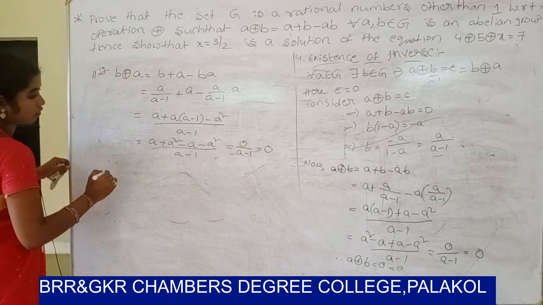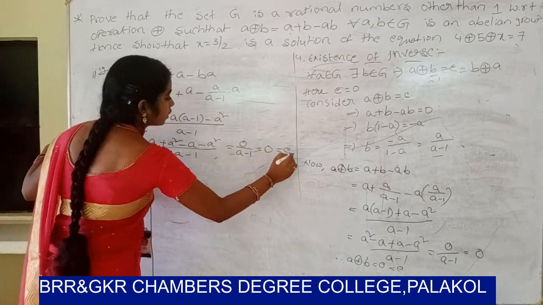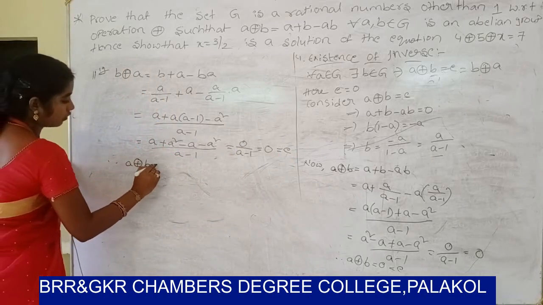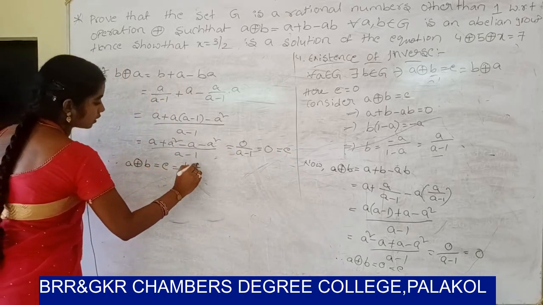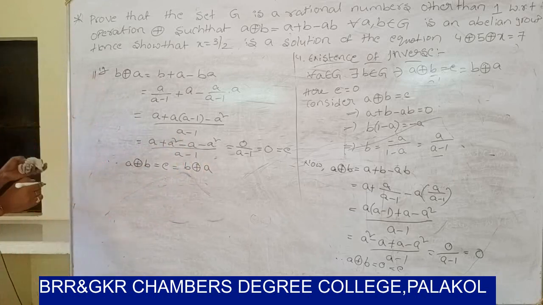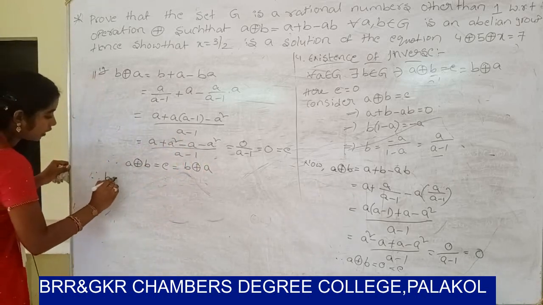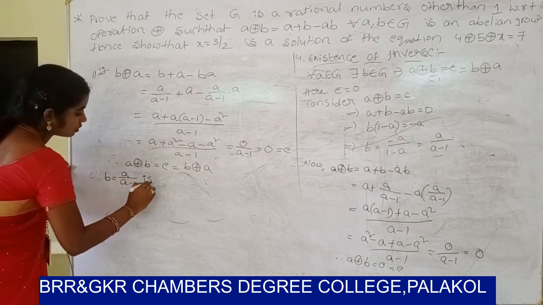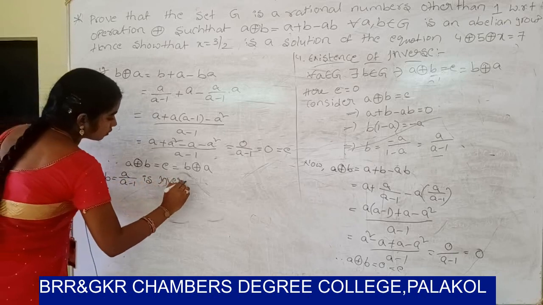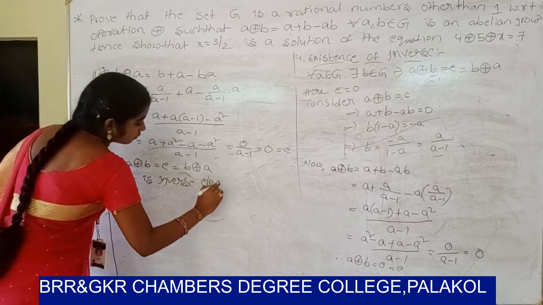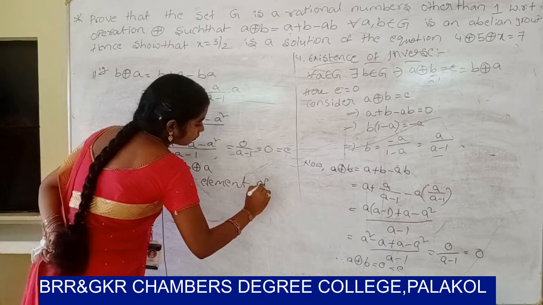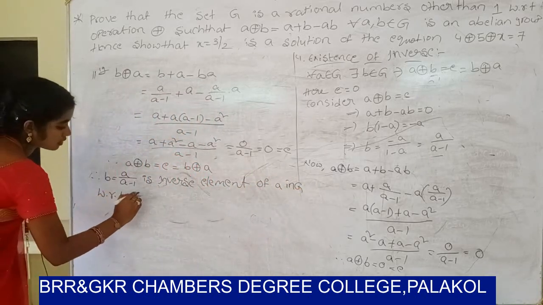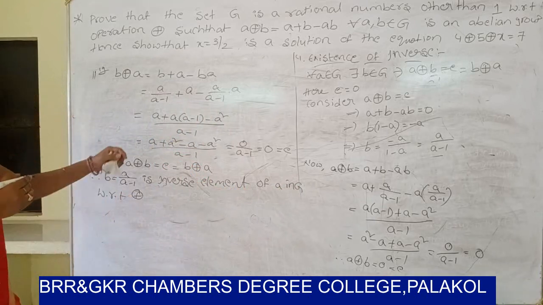So therefore value is, it can be written as e, the identity element. So a ⊕ b equal to e equal to b ⊕ a. So therefore b equal to a by a minus 1 is the inverse element of a in Z with respect to operation ⊕. So this is the inverse property.